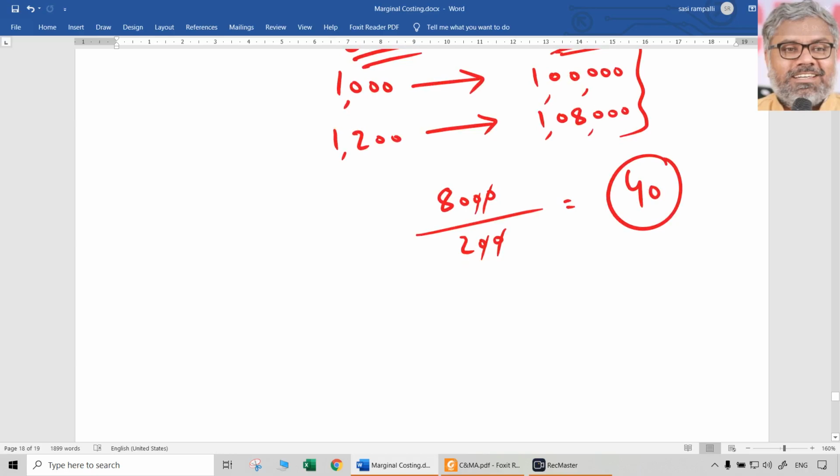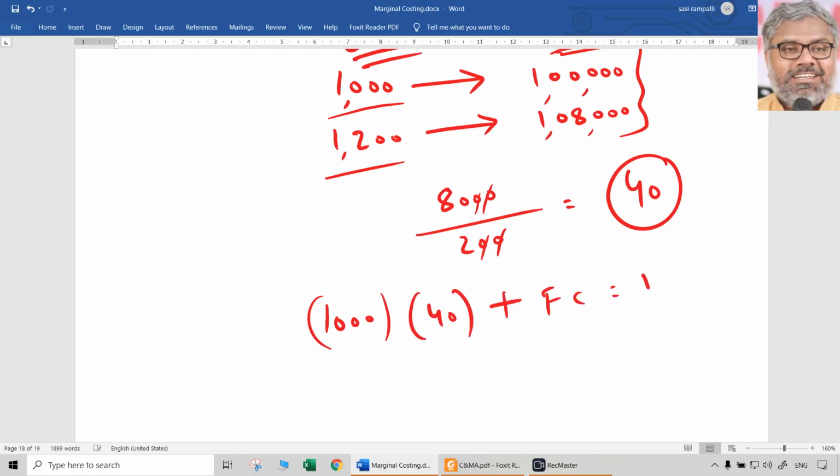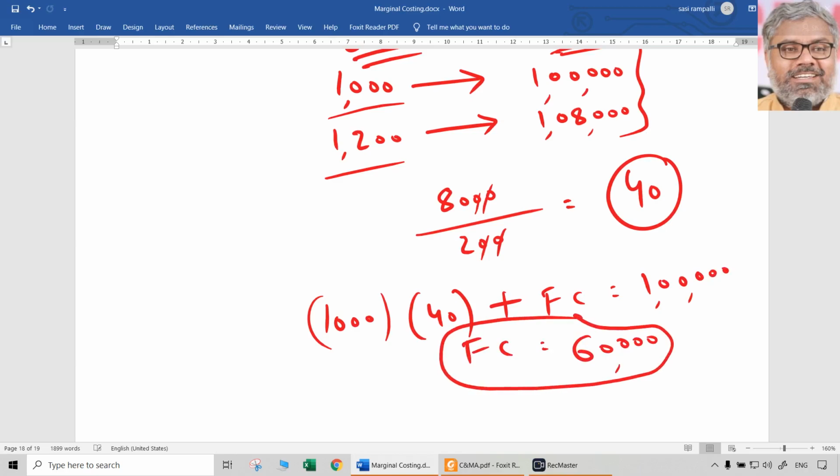Then naturally a question comes, how much is fixed cost? Fixed cost in total should remain constant. So what is the fixed cost here? You can find it by substituting it in any of the levels of activities. Let us say 1000 units are produced. Variable cost is going to be 40 into 1000 plus fixed cost is equal to 1 lakh, which automatically means fixed cost is going to be 60,000. So irrespective of the level of activity, fixed cost is 60,000.